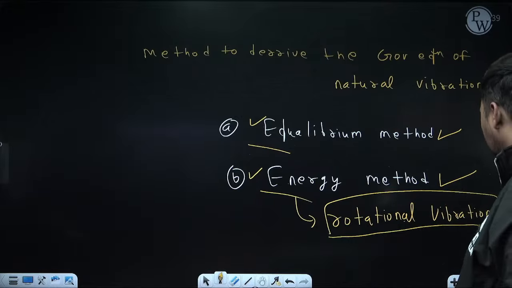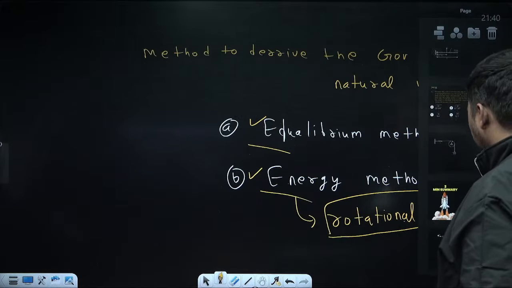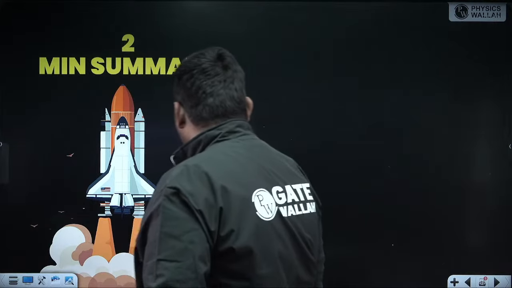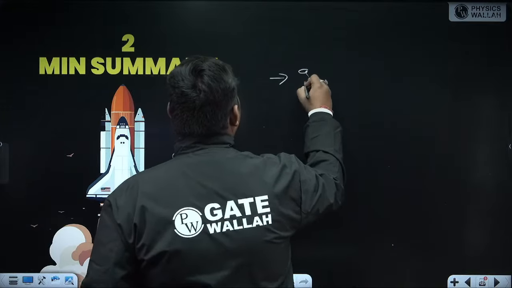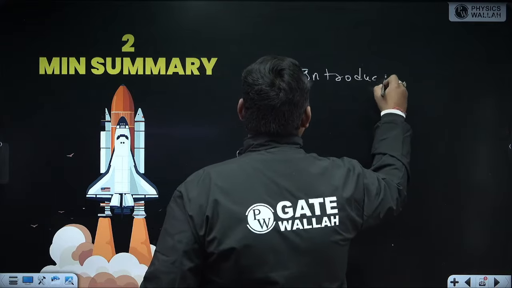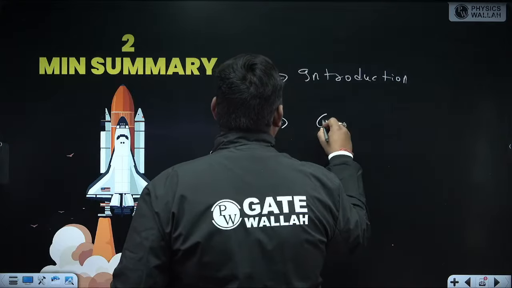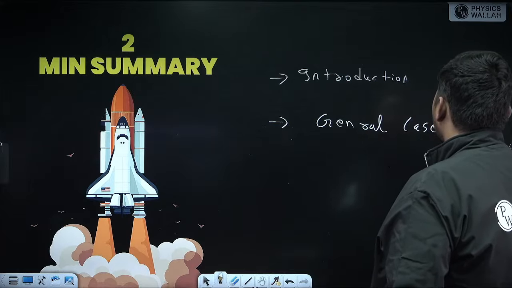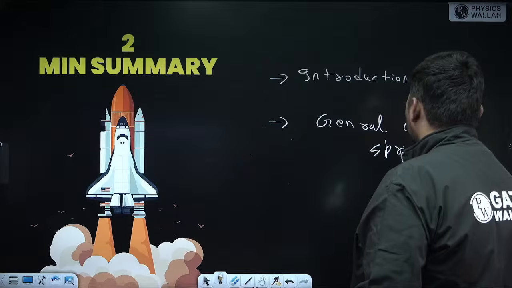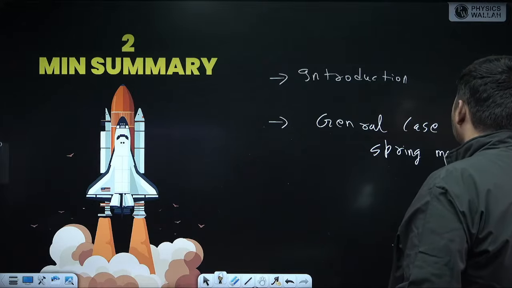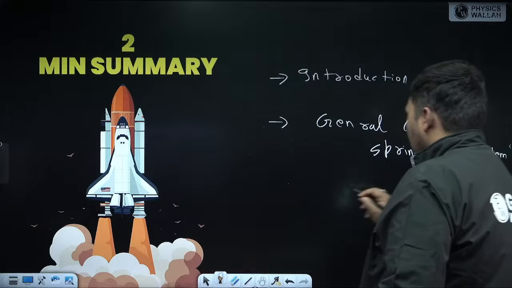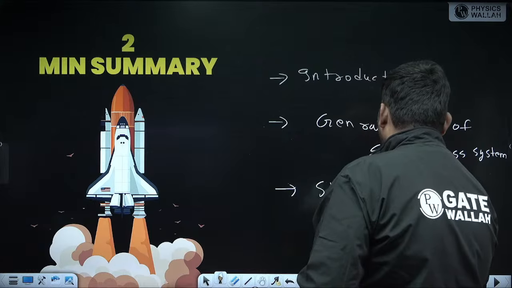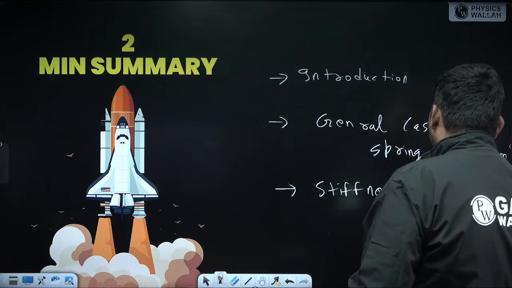Now can I say we have completed the natural vibration of the single degree of freedom system. In this lecture, I discussed its introduction part. I discussed this vibration for the general case of the spring mass system. Then I discussed the stiffness method, in which we discussed how to calculate Ke.